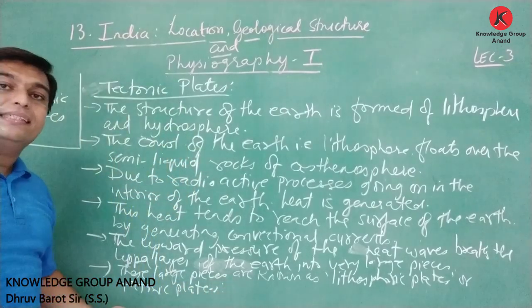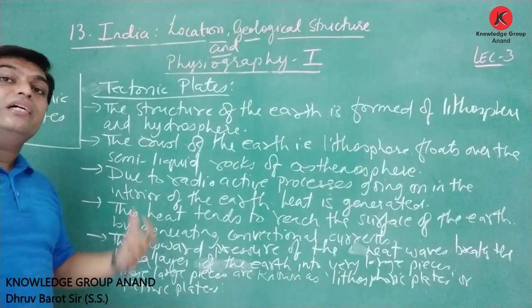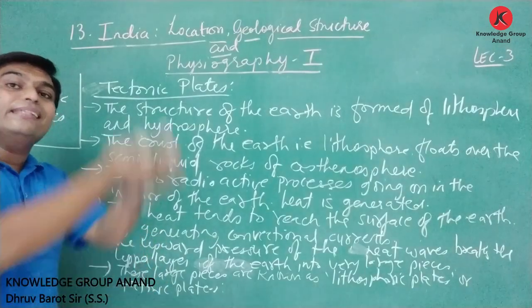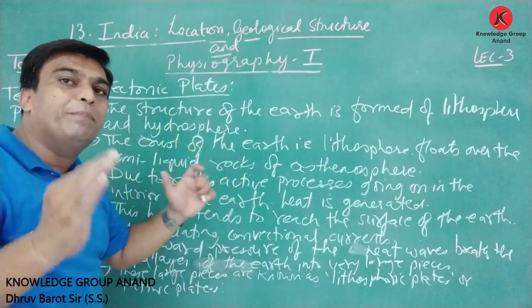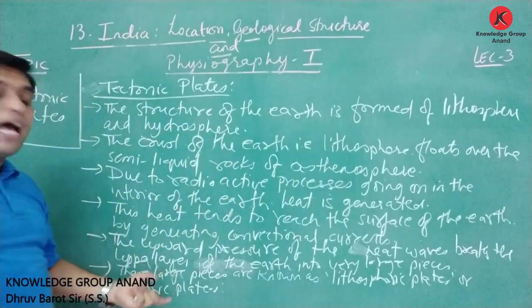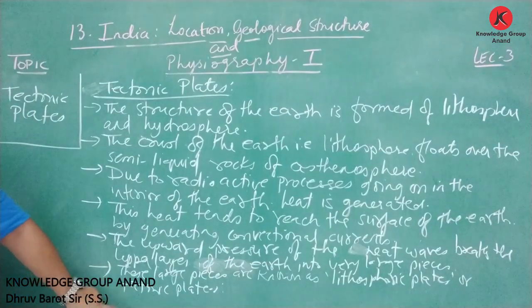These plates are broken due to the heat pressure. When this upper layer of the earth breaks into pieces, it converts into big pieces, and these plates are known as the lithospheric plates or the tectonic plates.